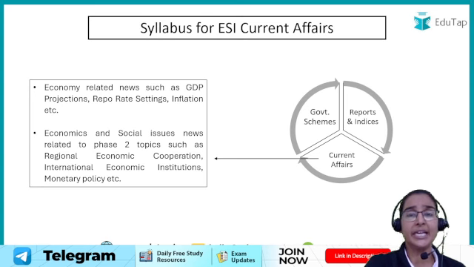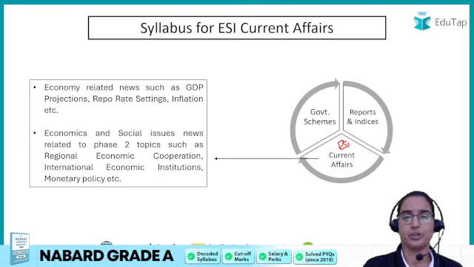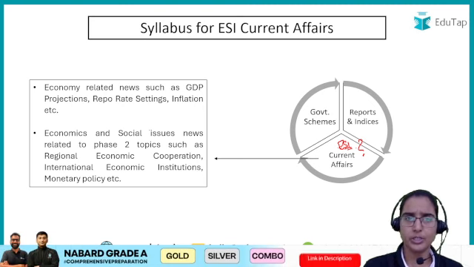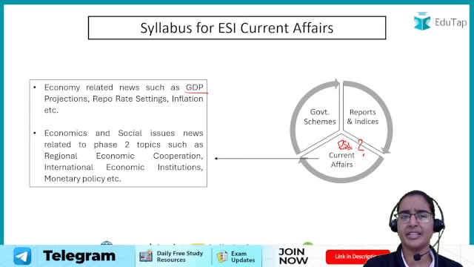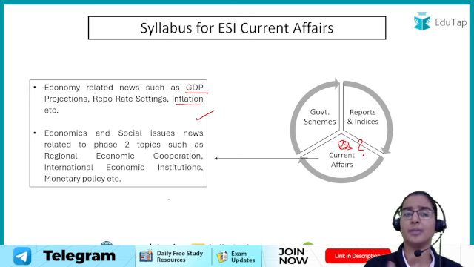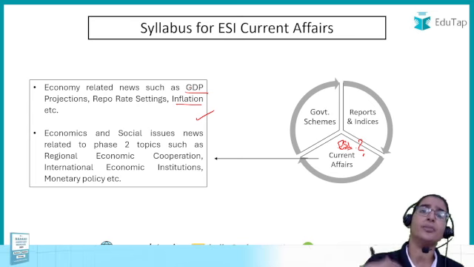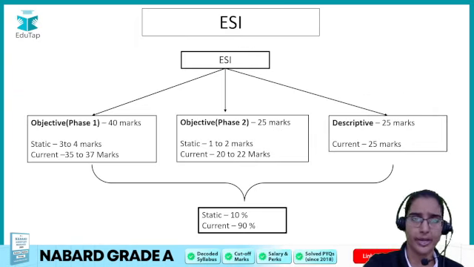Now, the third area is ESI current affairs, that is, ESI related current affairs only. Now, what is meant by this term ESI related current affairs? These are the current affairs which are related, obviously, to the syllabus only, such as if there are any GDP projections, or inflation related estimates have been provided, right? If some summit has happened, like some G20 summit, or if a new economic institution has been formed, or if some summit has taken place, that becomes important. Such kinds of current affairs need to be covered over here, right students?